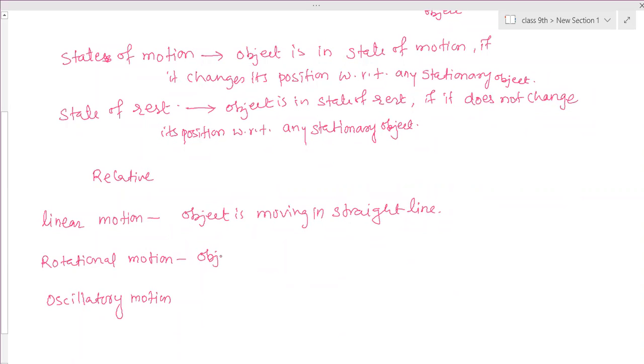If an object is moving in a circle around a fixed object, then that is called rotational motion. For example, the earth is rotating around its own axis. That means there is one fixed point and it is moving around.